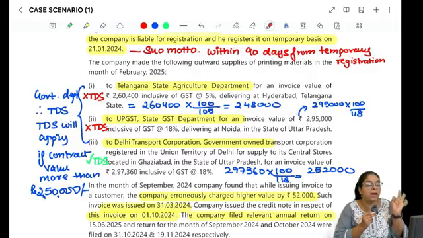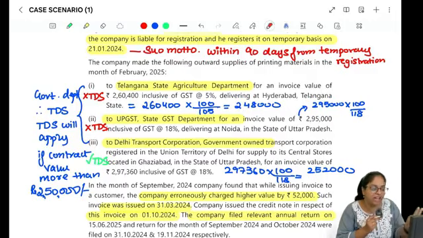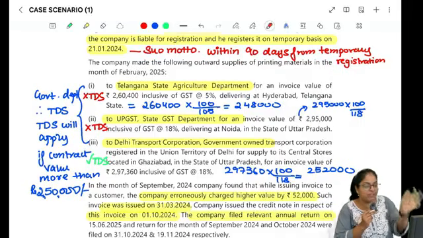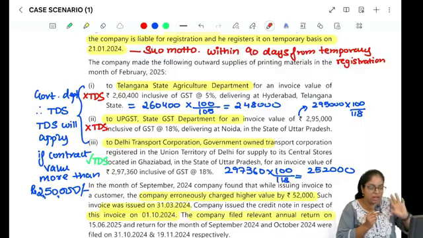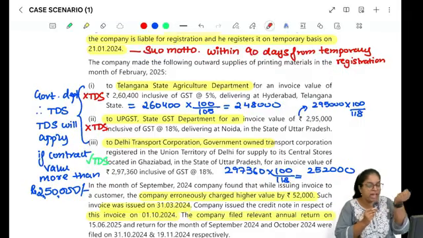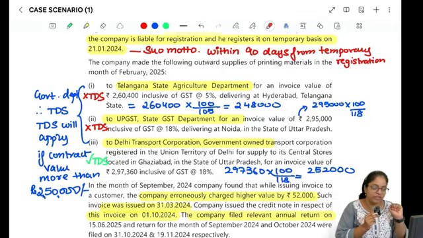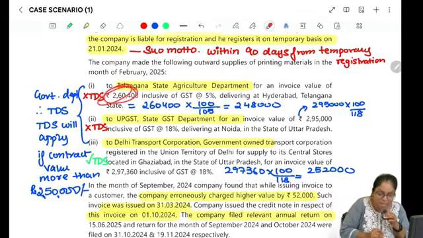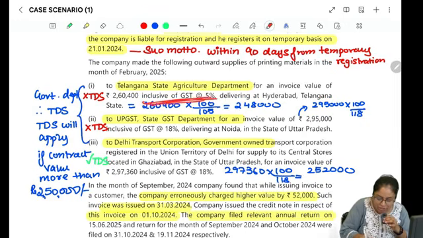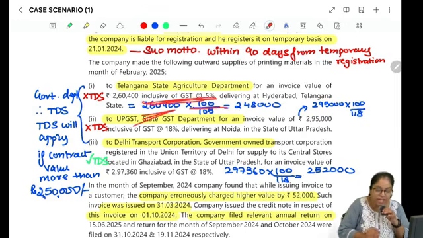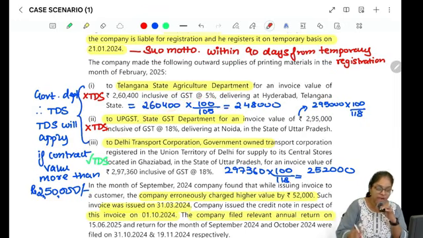But TDS will be applicable only if the contract value is more than 2,50,000, and we know that the contract value excludes the GST. Without the GST, if the contract's value is more than 2,50,000, then TDS provisions will be applicable. So 2,60,400 is inclusive of GST, so 2,60,400 into 100 divided by 105 is equal to 2,48,000, right?